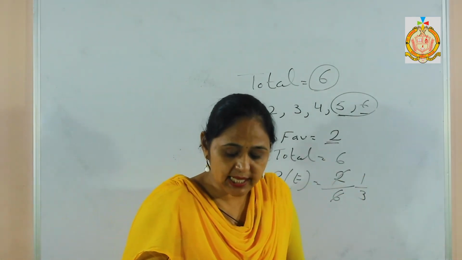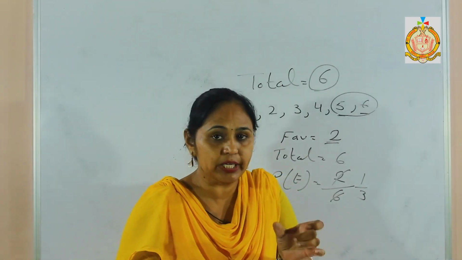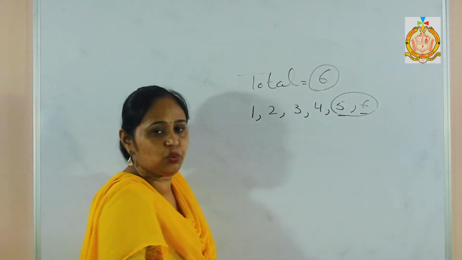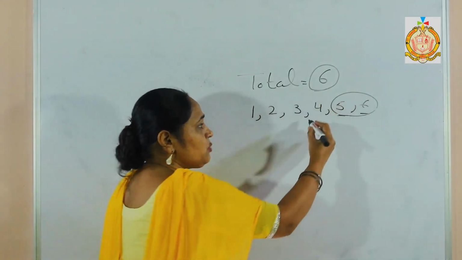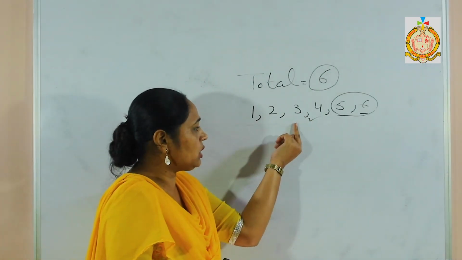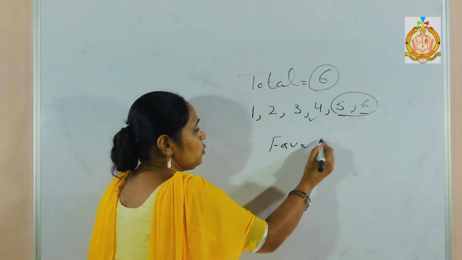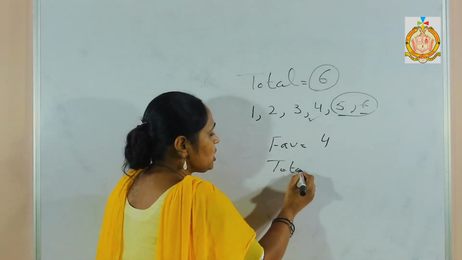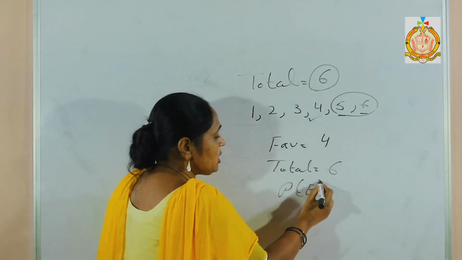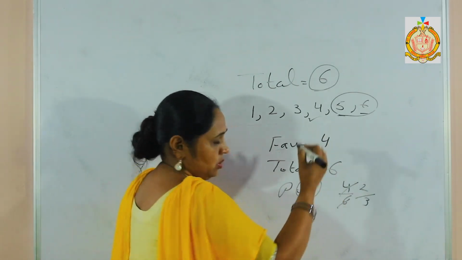In the next one, the words less than or equal to are given. Now the word equal to is present, so I have to take less than and equal to 4. Equal to 4 means 4 is included, and the lesser numbers are 1, 2, 3, 4, which becomes 4. It means the favorable outcome is 4 and the total outcome is 6. Again the probability of the event is favorable outcome divided by total. It becomes 2 upon 3.